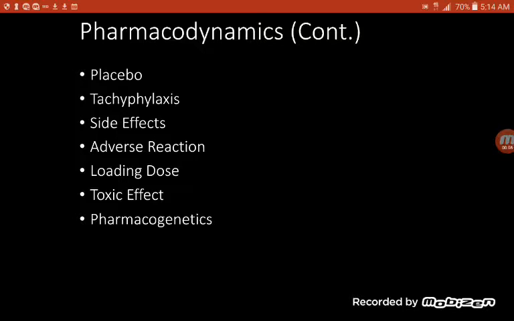All right, so pharmacodynamics, we're continuing. This is number 2 on the drug actions within the body. We're looking at placebos, tachyphylaxis, side effects, adverse reactions, loading dose, toxic effect, and pharmacogenetics.